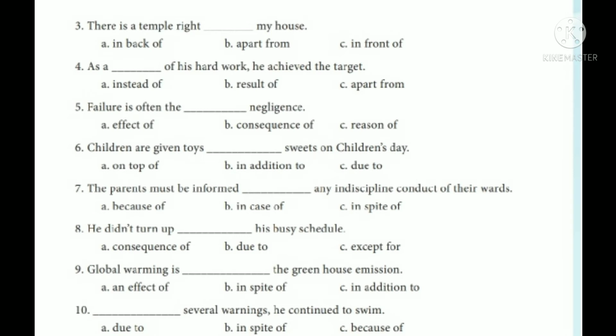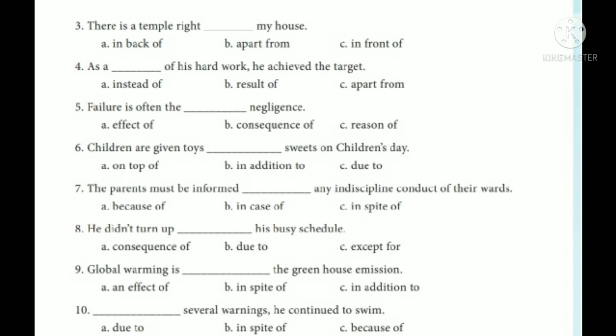Next one, global warming is dash the greenhouse emission. An effect of, in spite of, in addition to. So, the correct answer is an effect of. Global warming is an effect of the greenhouse emission. Last sentence, dash several warnings, he continued to swim. Options, due to, in spite of, because of. And the correct answer is in spite of. So, in spite of several warnings, he continued to swim. Students may try to write the book back